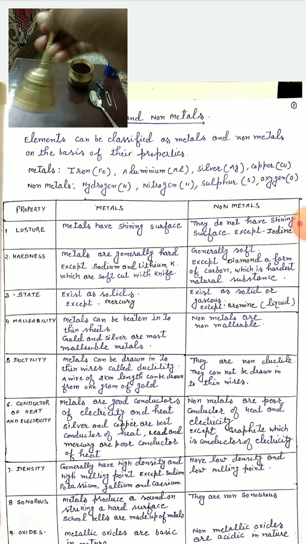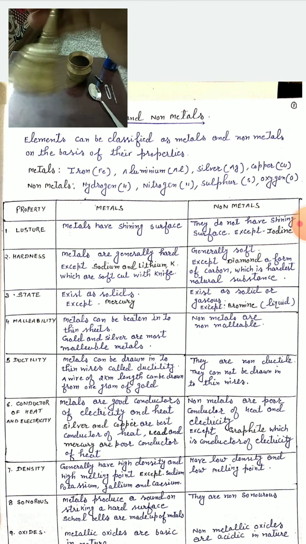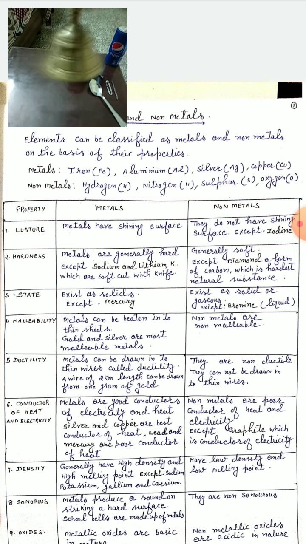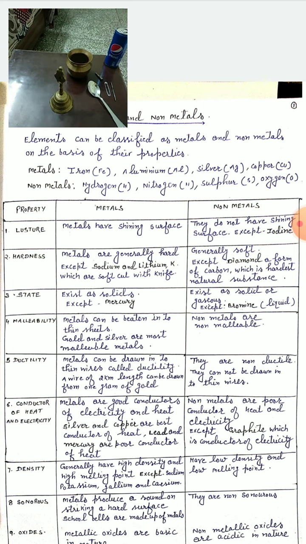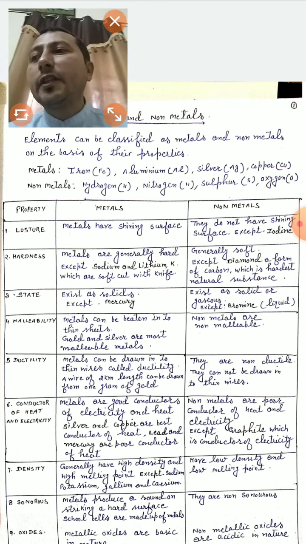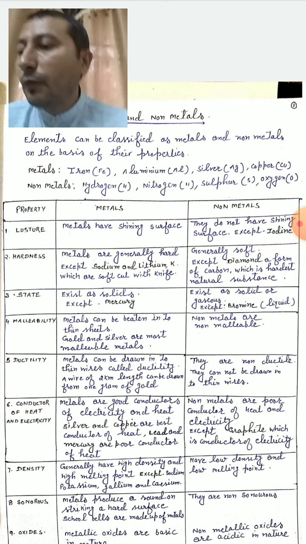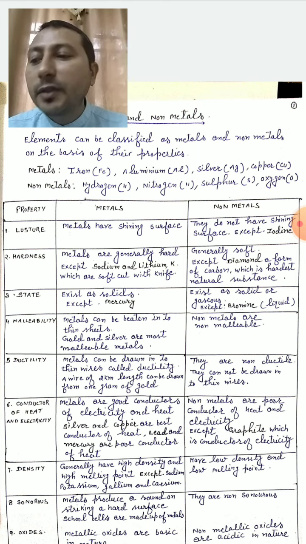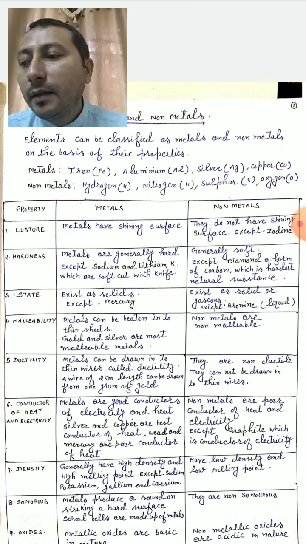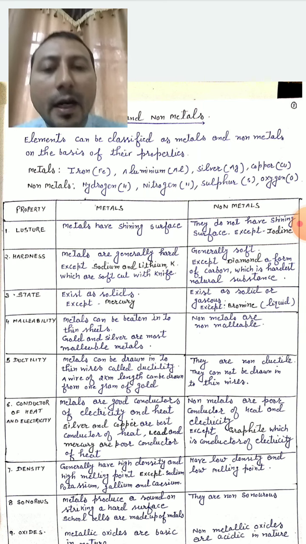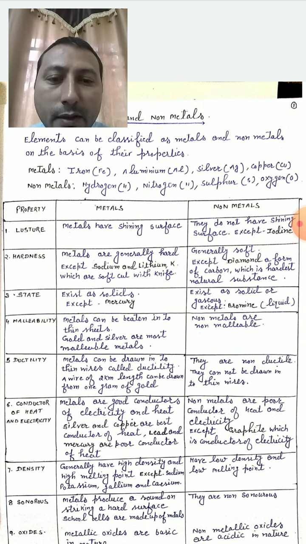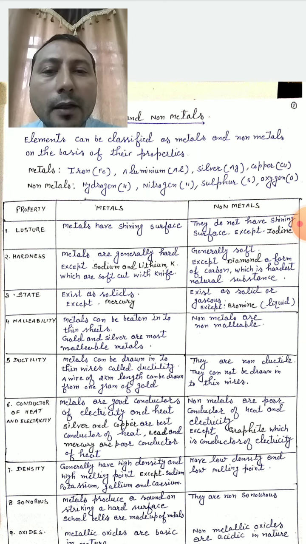You can see this is the bell. So this property is called the sonorous property. What is the meaning of sonorous? Metals produce a sound when they are struck with a hard surface. This is called sonorous. And non-metals are non-sonorous.